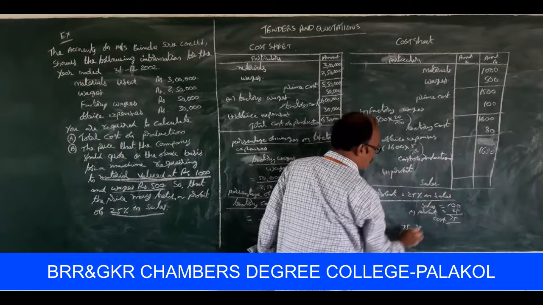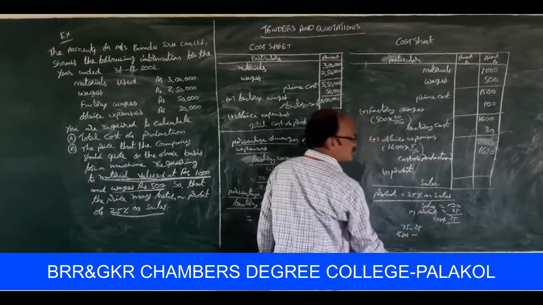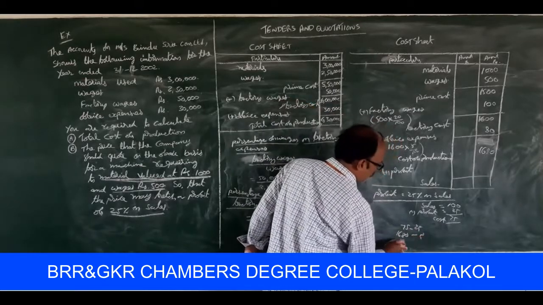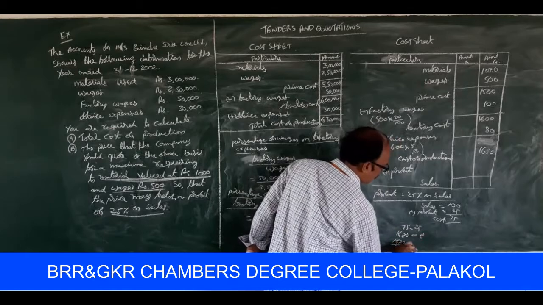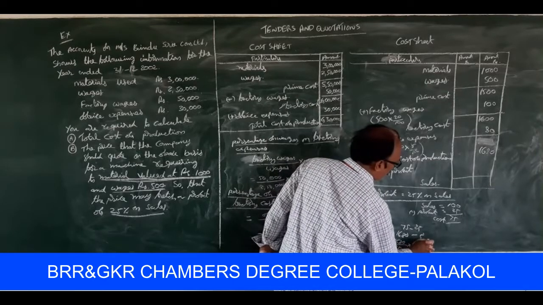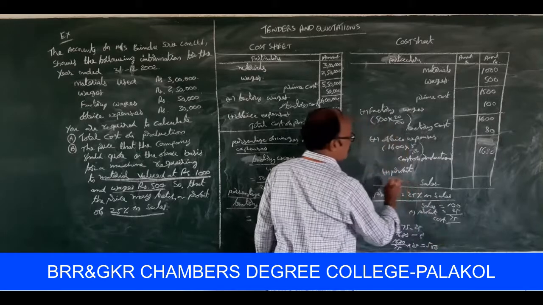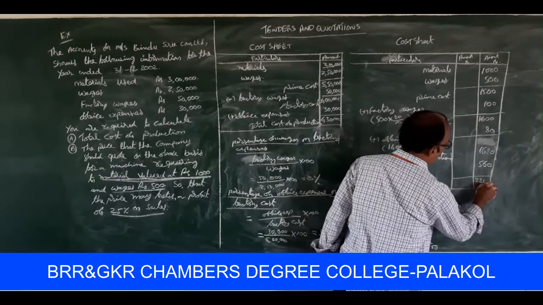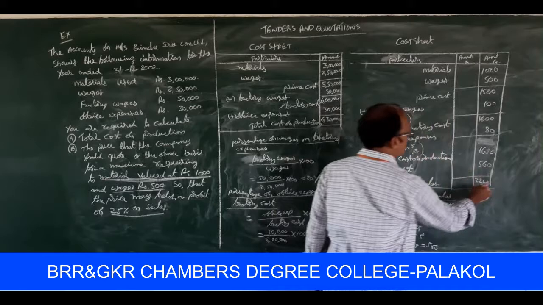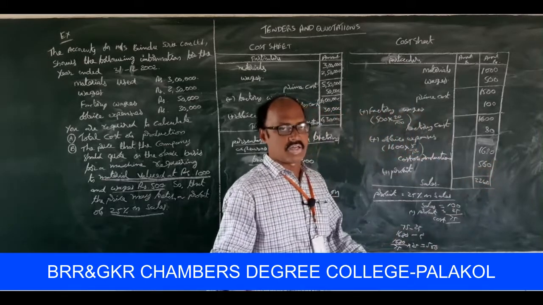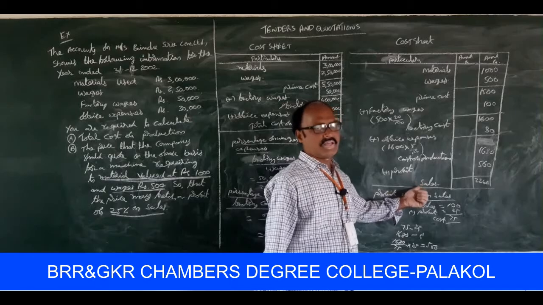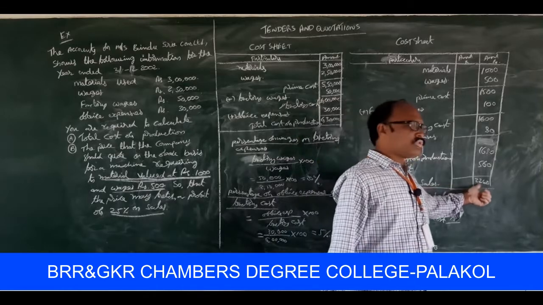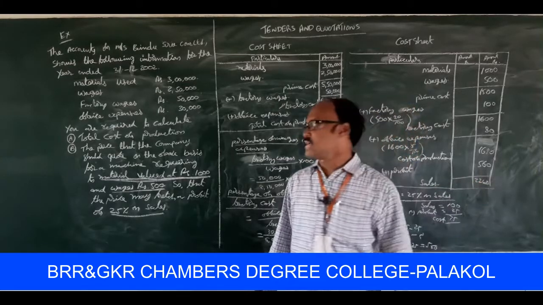So how much is the total cost here? For 1680 of cost, how much is the profit? So 1680 by 75 into 25, that is equal to 560. So rupees 560 is to be treated as profit here. So the quotation price is 2240. This is the quotation price of the above information. The quotation price is 2240 rupees.